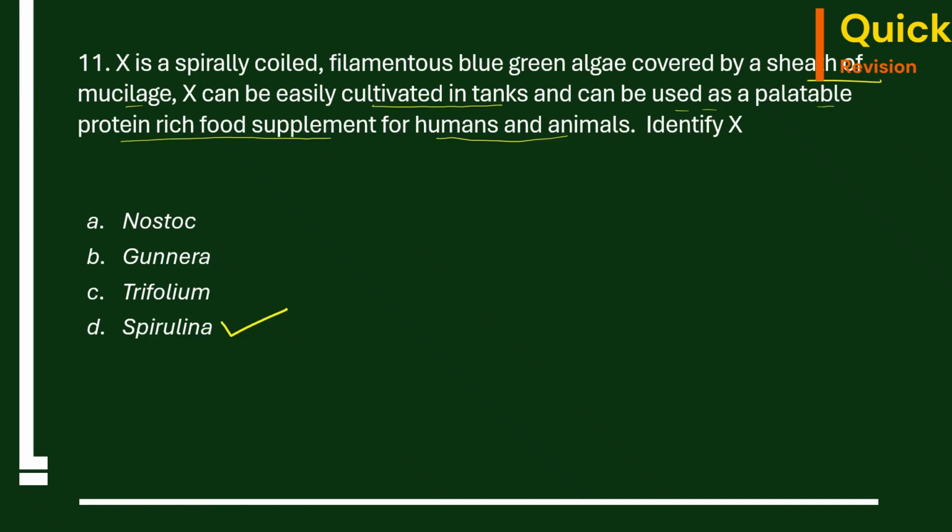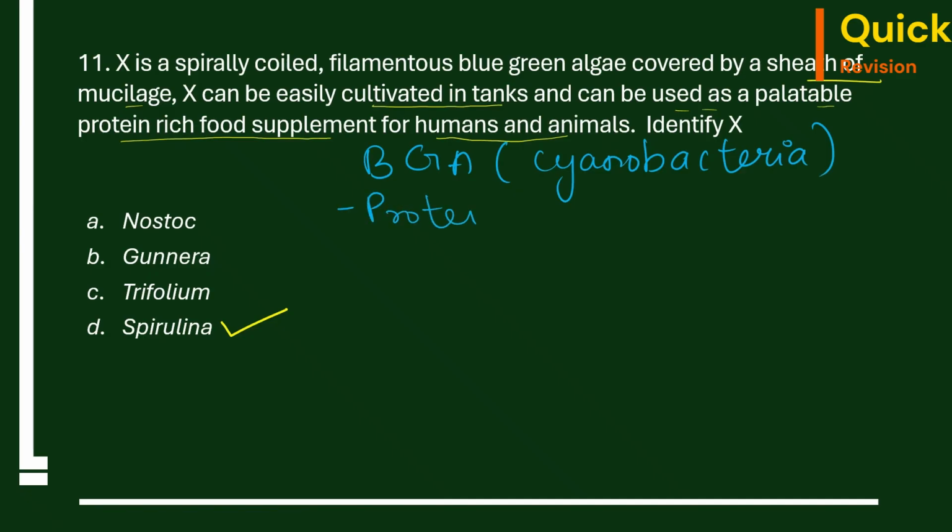Spirulina is a blue-green algae. We also call it cyanobacteria. So this is rich in protein. It has around 51 to 71% of protein by dry weight.